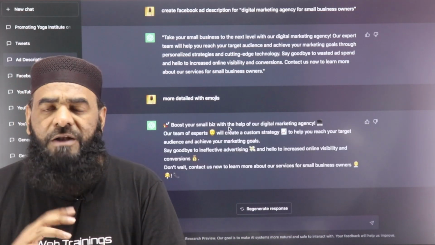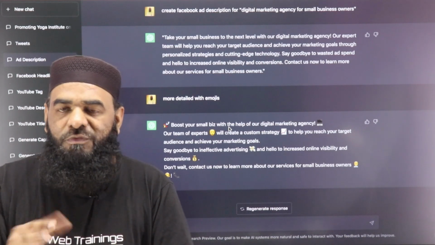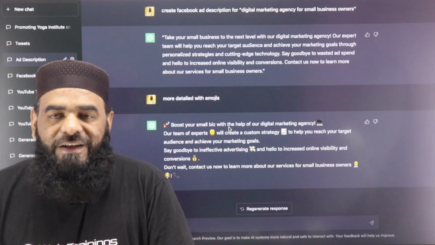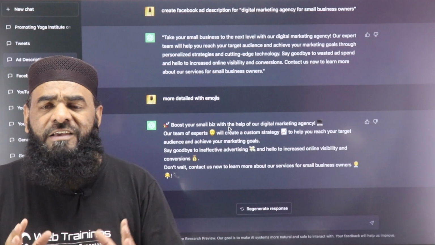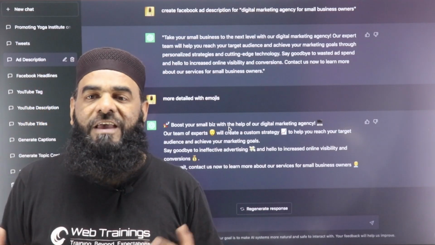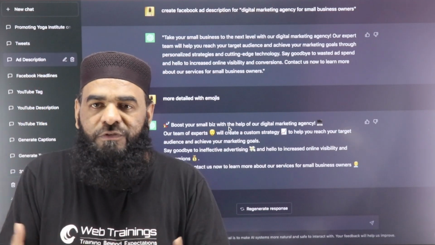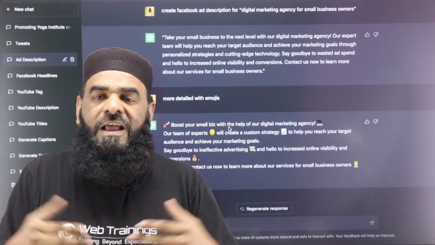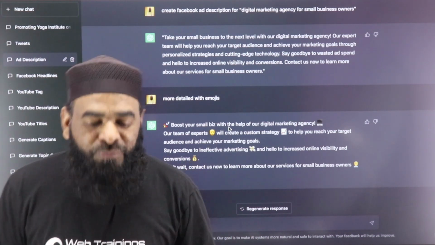Now we have to edit it, but whichever parts are relevant we will use. Whatever we need to edit, we can edit ourselves manually. But the thing is, it provides support for us. This tool is giving us a lot of input, so we can do the editing and get the work done very quickly.